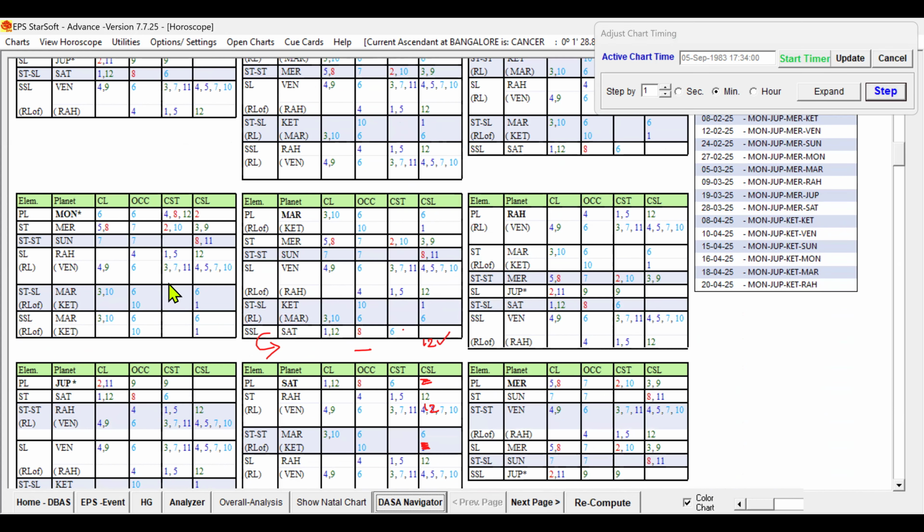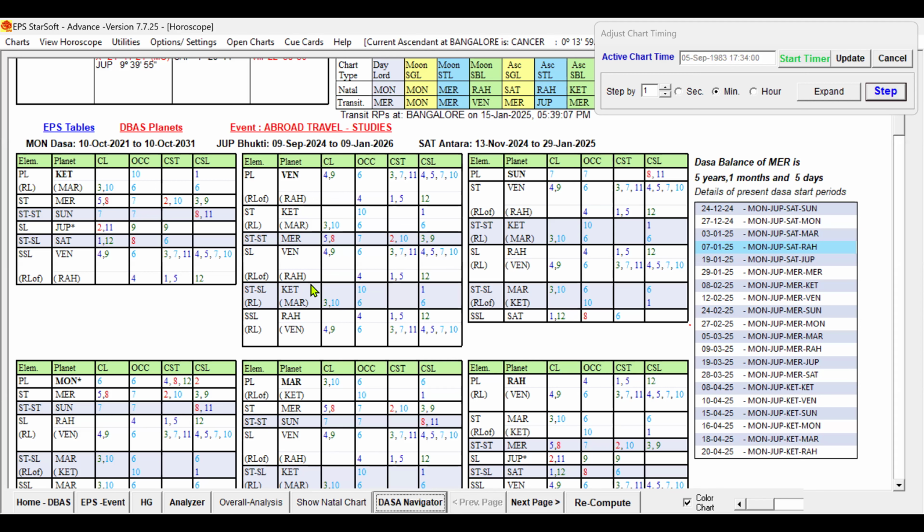Now let us check the Antara. The Antara period is Venus only. That is the Dasa Lord also. The Dasa Lord should definitely be favorable under the Rahu Bhukti. Sorry, under the Saturn Bhukti. How come that Venus Antara has made the native travel abroad? Because then that Venus should have the strong key planet of the Bhukti Lord, and also one of the important key planets. What is that? 9th sublord and 12th sublord. That is missing in the Saturn, right?